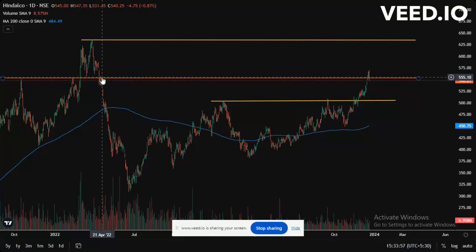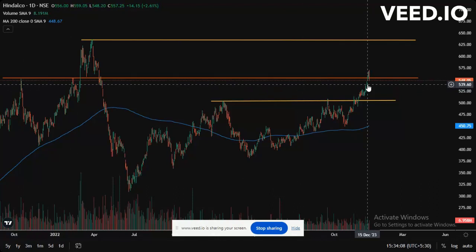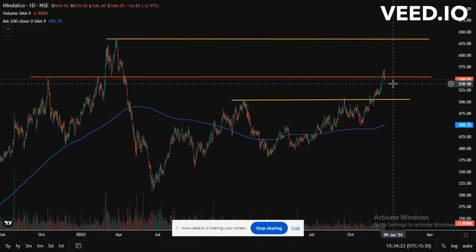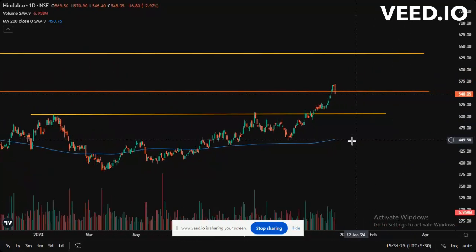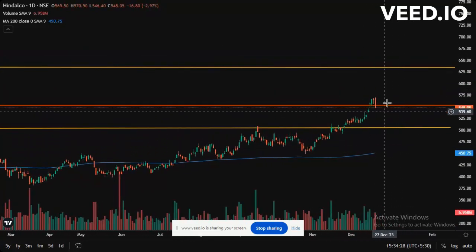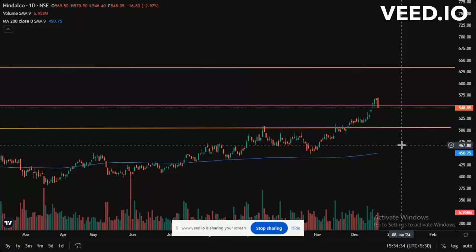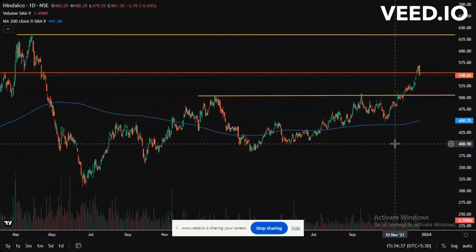Because 555 was another resistance in October 2021 and on the 11th of 2022. Now also, on 15th December 2023, it is coming to this point and trading at support. From here I can see a big candle has been made today, and I can see there will be some correction of 20 to 30 points. I can say it will get corrected from here.